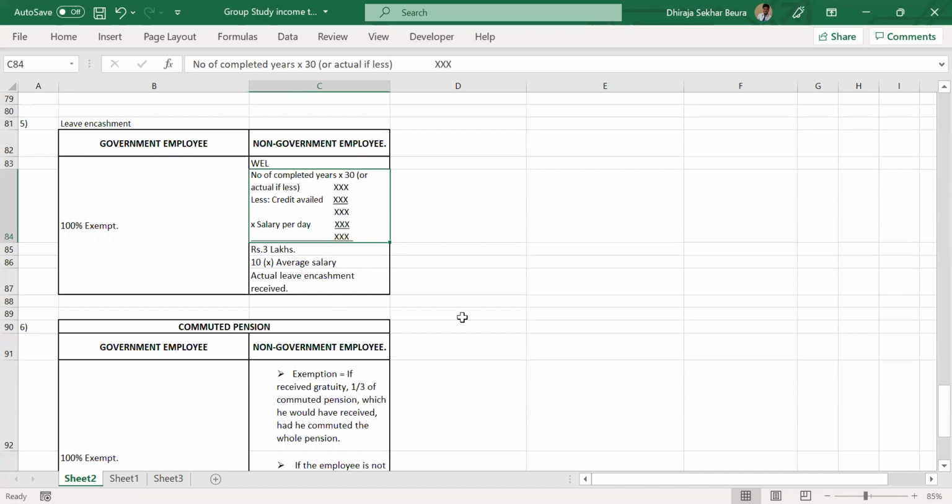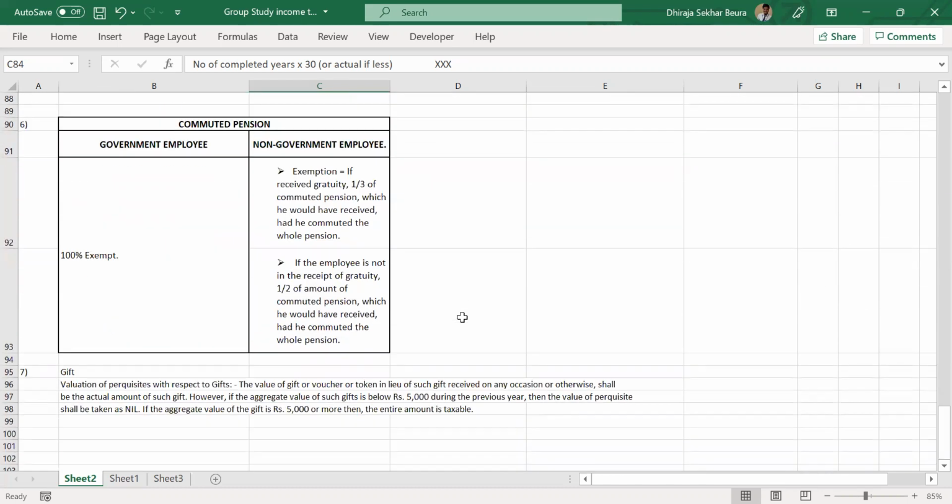All right, let's move on to a new provision, that is commuted pension. What is commuted pension? Does anybody have any idea about this? If so, then please. Otherwise, I'll explain, because there is a reason that this name might be new for a few of us. Is it advanced pension, Dheeraj? Commuted means advanced pension? Yes, it can be advanced pension. It has another meaning also, in another scenario, but you can say advanced pension.